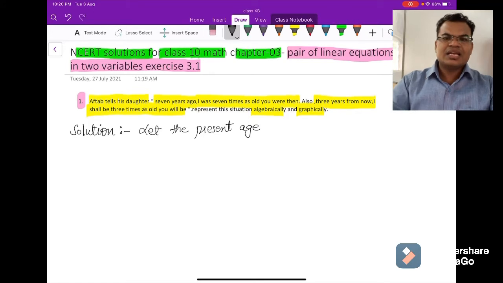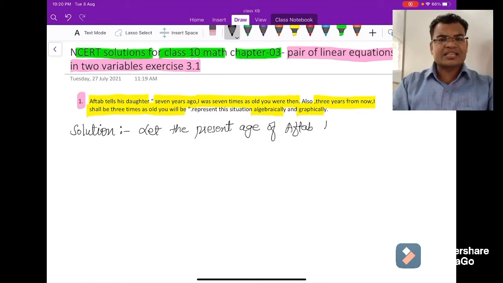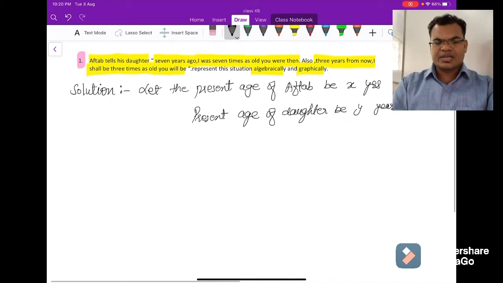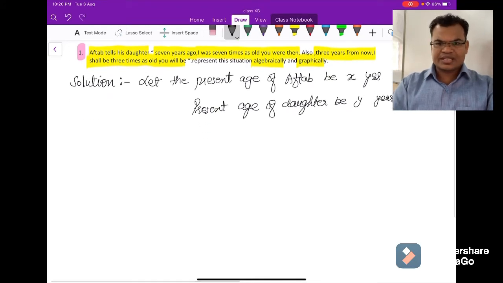Let the age of Aftab be x years, and his daughter's present age be y years. So the very first step is taking the two variables x and y, the present ages of both.